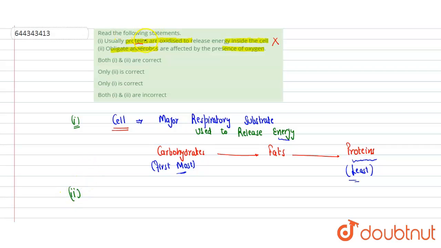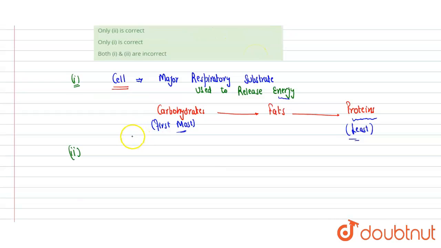Second statement is obligate anaerobes are affected by presence of oxygen. So here we will see about the obligate anaerobes. Whenever the term obligate comes, it means strict. Obligate anaerobes are anaerobic organisms which can live only in the absence of oxygen.